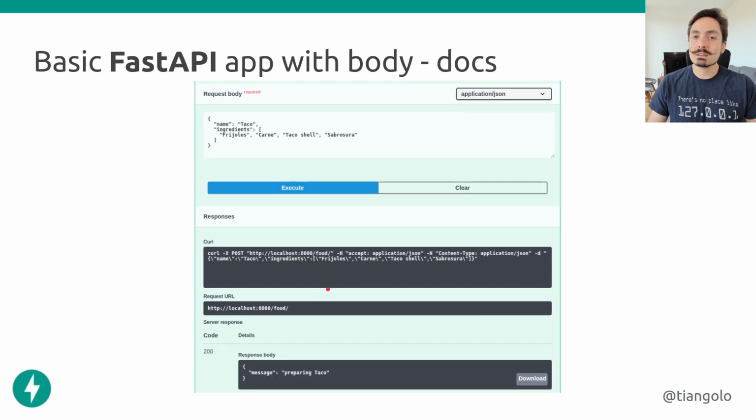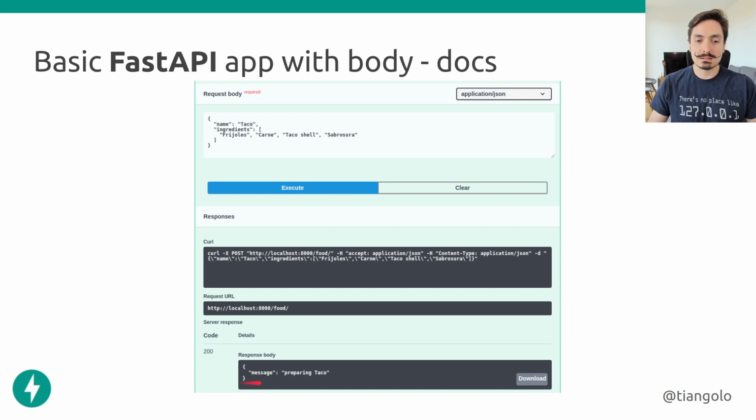Now, we can actually try to run a query in the same docs UI because it's interactive. We can actually send a request. So we're going to say, hey, the name of the food that I want is a taco, and the ingredients are frijoles, carne, taco shell, and sabrosura, of course. And then if we execute this request, it's going to send it to the server that is running live while we are writing the code.